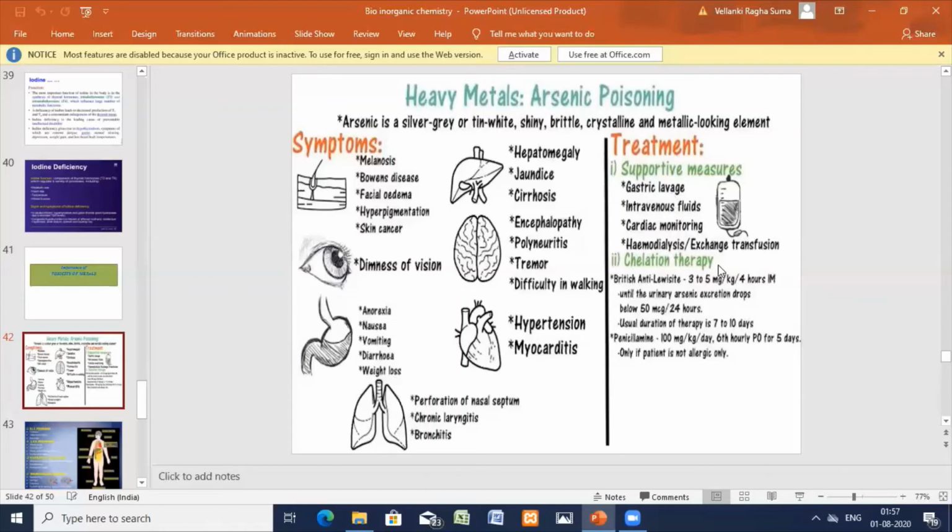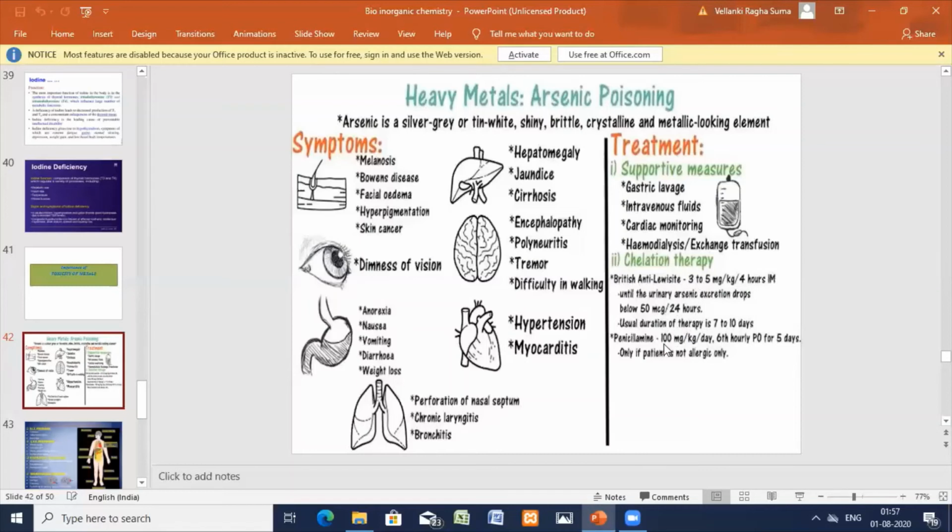Okay, arsenic poisoning during World War II. There you can see British anti-lewisite, 3 to 5 milligrams per kg, given for 4 hours. So urinary arsenic excretion drops to 50 mcg per 24 hours. Usually it will take 7 to 10 days of continuous treatment.